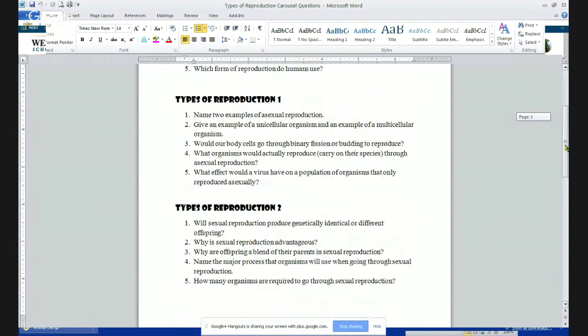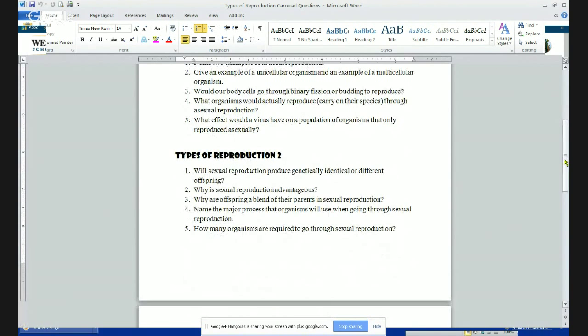All right, types of reproduction number 2. So try to find that one. Number 1, will sexual reproduction produce genetically identical or genetically different offspring? It's going to be different since you're going to have 2 different organisms combining their genes to make a new one. So it's not going to be identical.